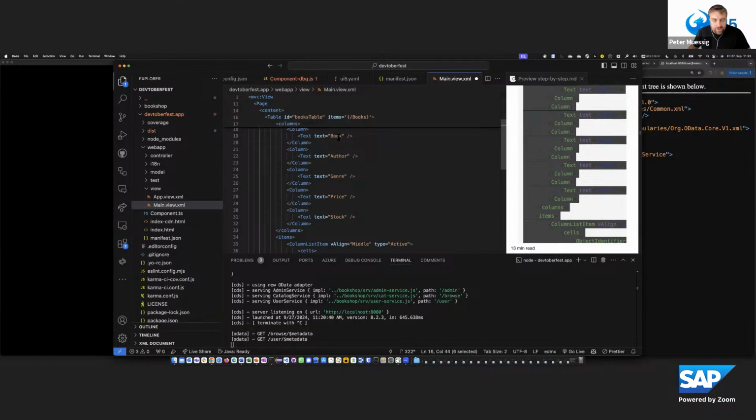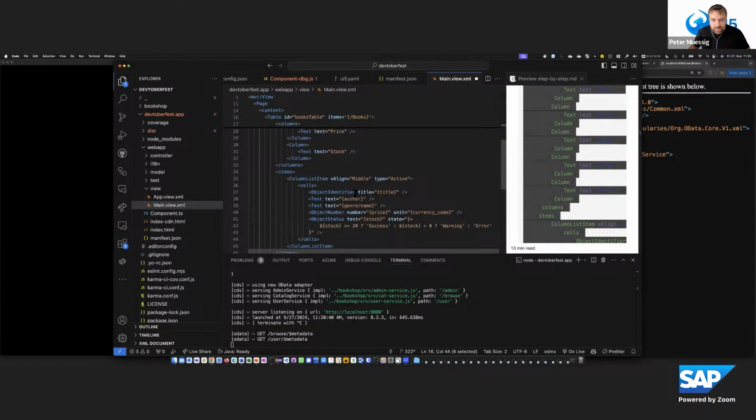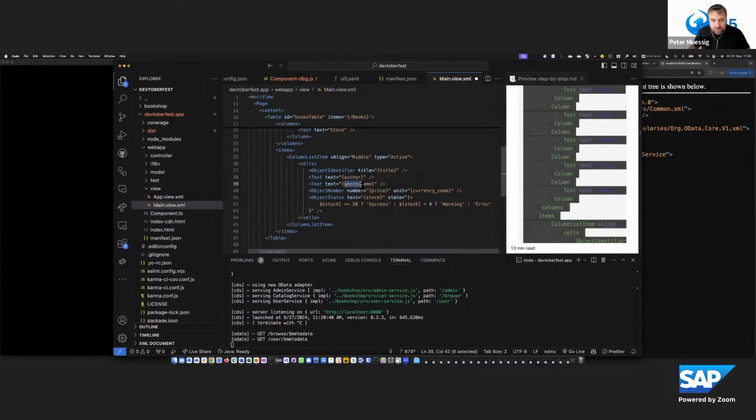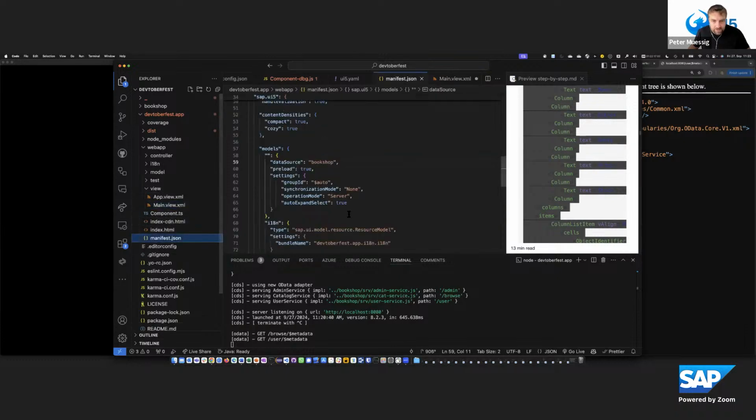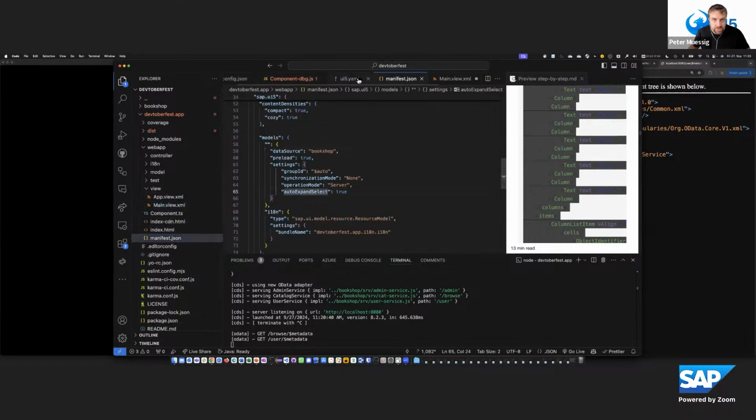And we connect the SAP M table against the books in the default model. And we have the columns book, author, genre, price, and stock. And in the column list item, we define the cells for that. And here we see also this nested binding, and therefore this configuration was necessary to do this auto expand select.